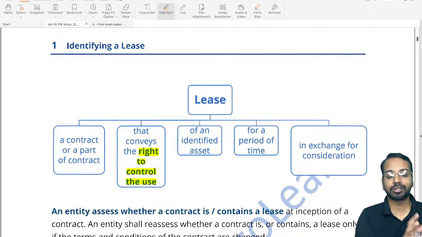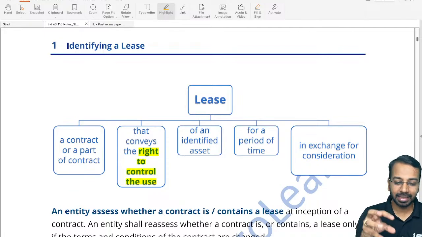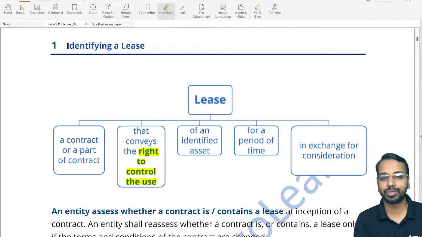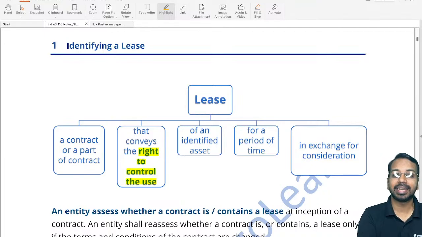Sir, what is the meaning of this control of use? Control the use means I can decide, within the given parameters and requirements of the contract, how I will use the asset. If I have the right to decide how to use the asset and for what purpose, or I may even decide that I will not use that asset at all, that is called the right to control the use. So the lessee, the user, in the contract of a lease has the right to control the use. How and for what purpose is decided by the lessee.